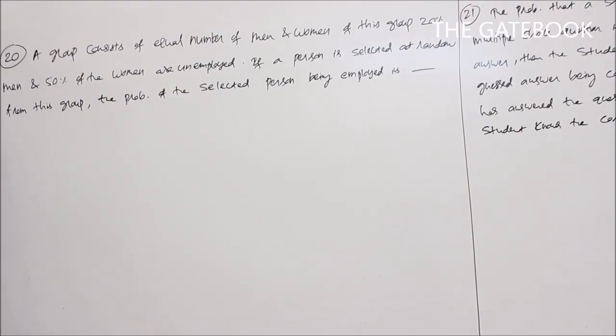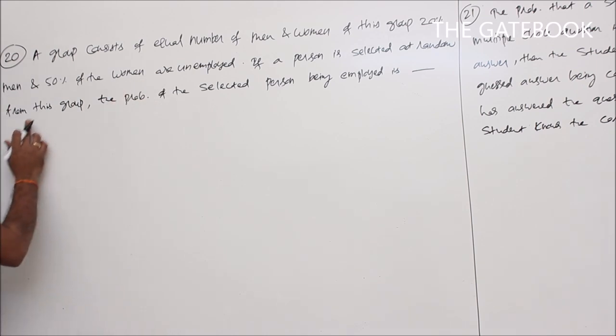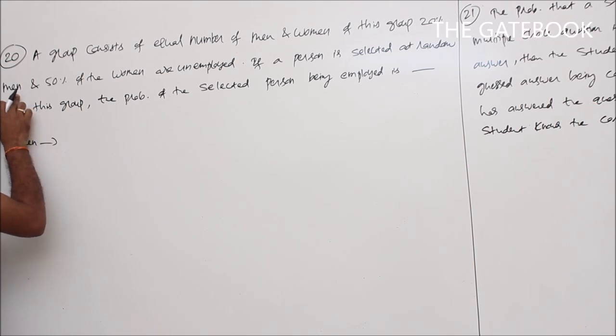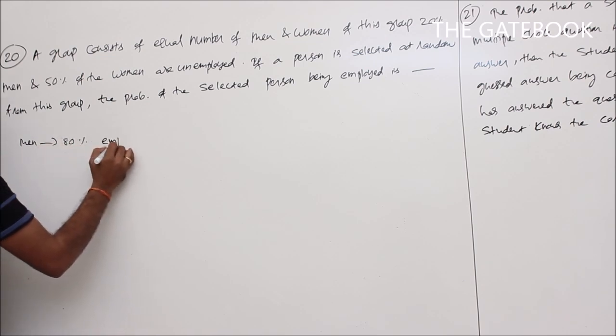Next question. A group consists of an equal number of men and women. Of this group, 20% of men and 50% of the women are unemployed. If a person is selected at random from this group, the probability of the selected person being employed is. So it is given that there are equal numbers of men and women, and 20% of men and 50% of women are unemployed. So what about corresponding employed here? Regarding the men, 20% are unemployed, so employed men you can write 80%.